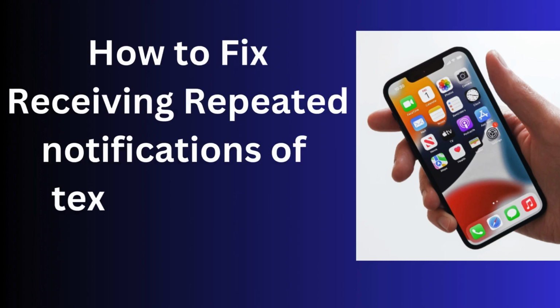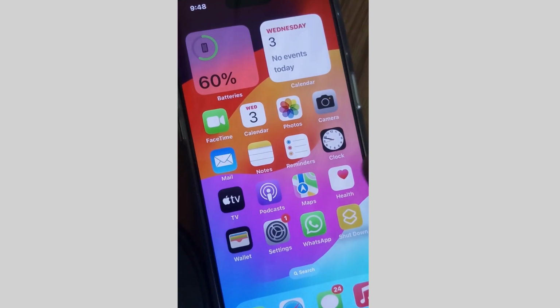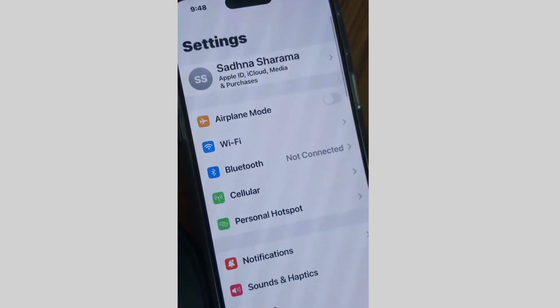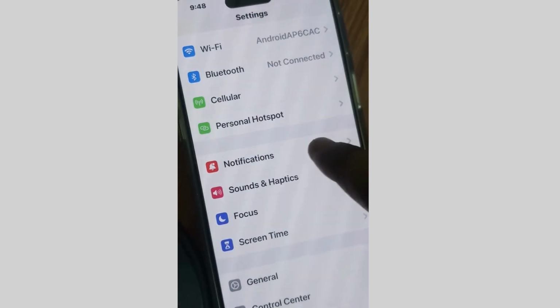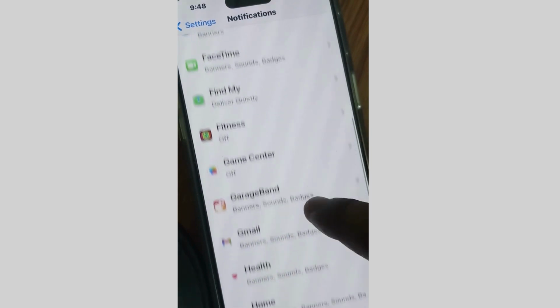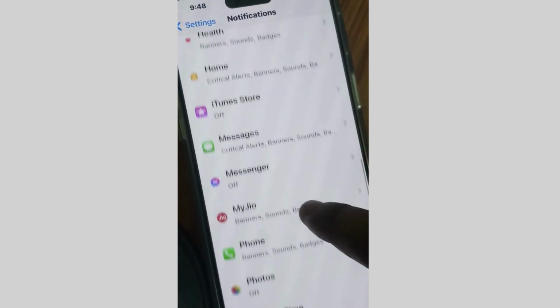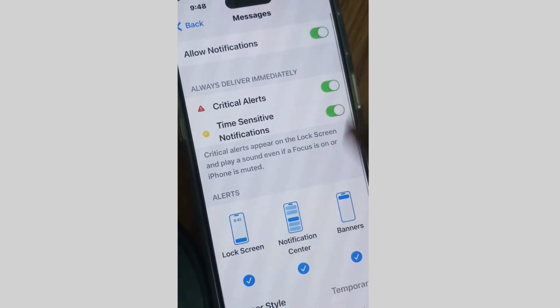This is how to fix it if you are receiving repeated or duplicate notifications of your text messages on your iPhone. If you are facing such an issue, the first workaround is to tap on Settings, tap on Notifications. Here, scroll down and tap on Messages.